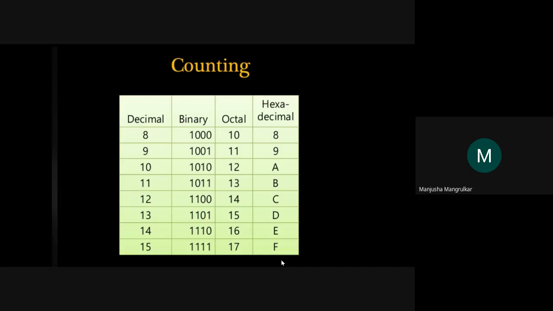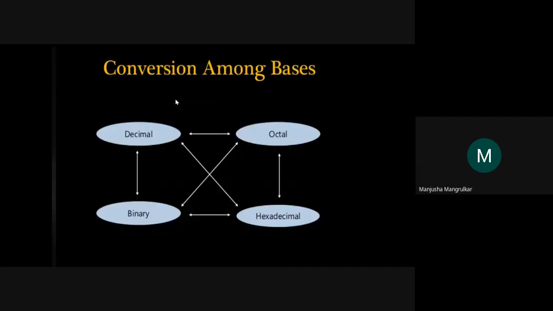So this is the conversion of the representation of the decimal number, and its equivalent in binary, octal and hexadecimal. Conversion among all the bases: we can convert the decimal number into the binary, the octal, as well as the hexadecimal number.